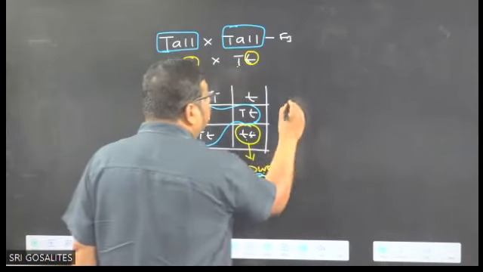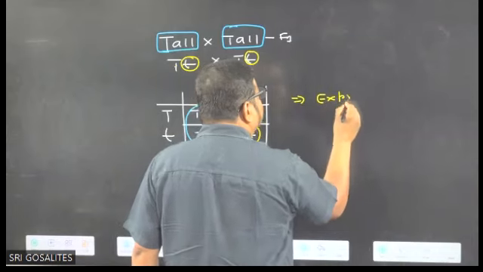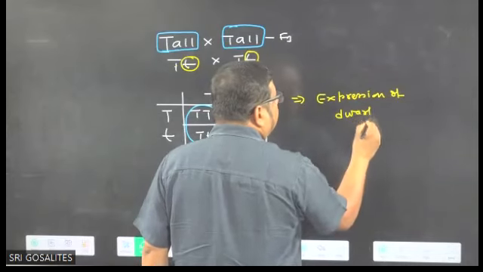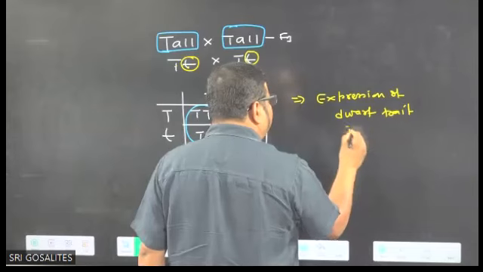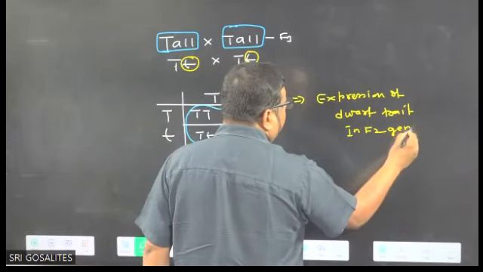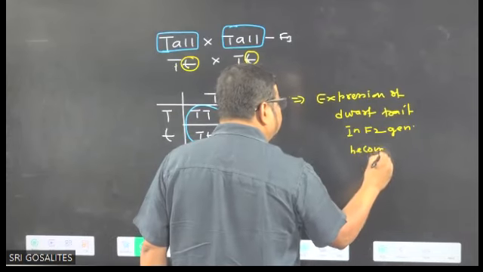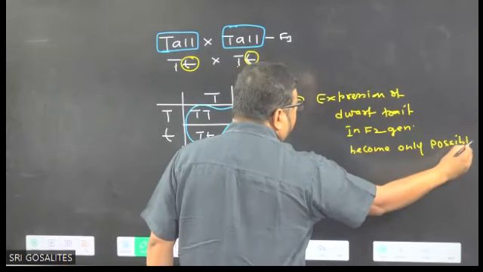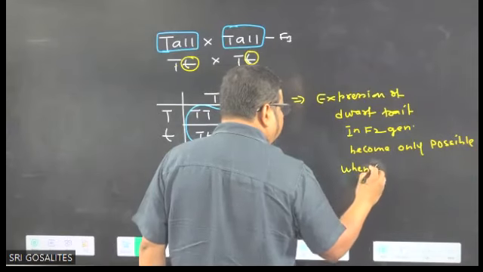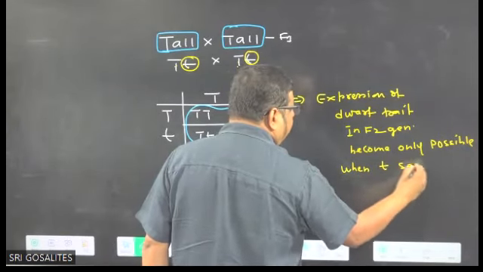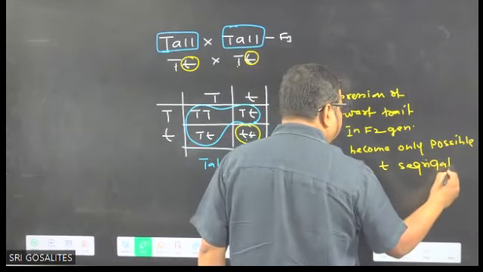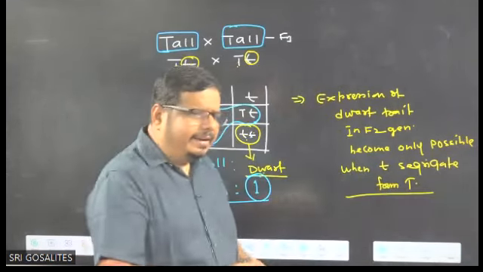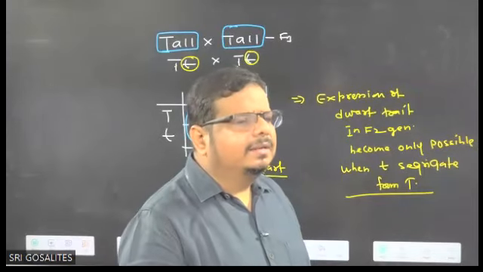So the expression of the dwarf trait in the F2 generation becomes possible only when a small t segregates from capital T. And this segregation of a small t from capital T is called what?